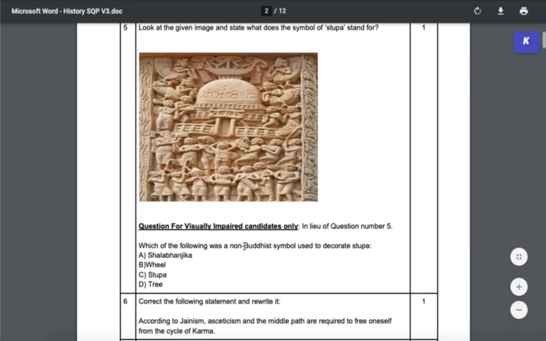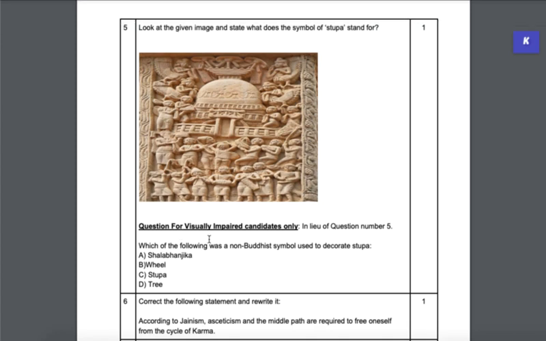And you will also notice that right at the bottom of this question, you have a question for visually impaired. So we obviously have a lot of blind students who sit for the exams as well. So naturally, they won't be able to see this image. So in lieu of that, they are given another text-based question, which is MCQ-based. Now, please remember, if you are not a visually impaired student, please do not attempt this, right? Because papers of visually impaired students are identified separately and they are checked separately, right? So you can't fool the examiner and attempt this one because it seems to be easier and get away with it, right? You will be marked 0 if you attempt a question meant for blind students and you don't have any visual impairment.